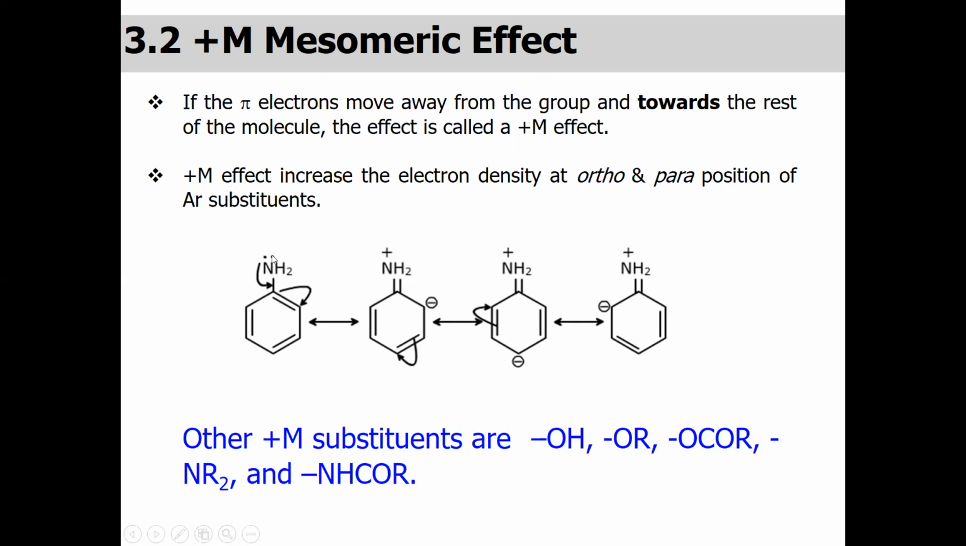When this NH2 group or the nitrogen donates the electron to the ring, it will create electron density at ortho and para position, as I mentioned, with a negative charge. Okay, now these are some more groups which may create the M plus mesomeric effect, which are hydroxyl group, the ether group, the ester, amine, and the amide group.